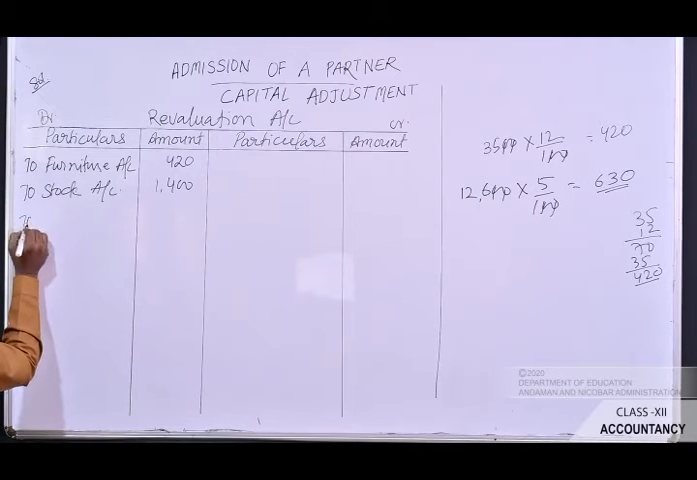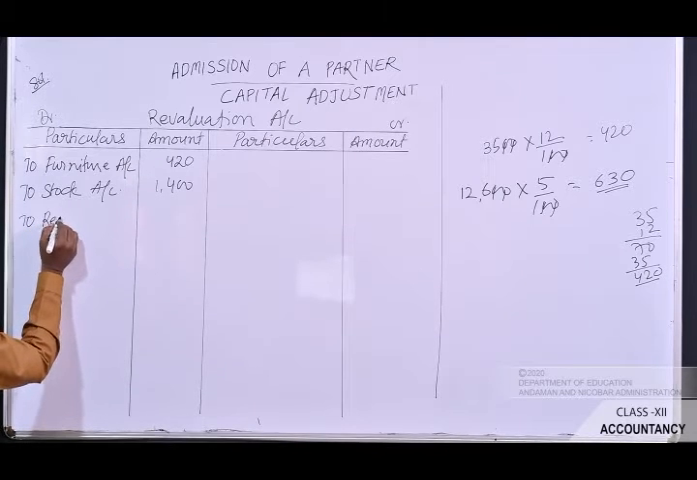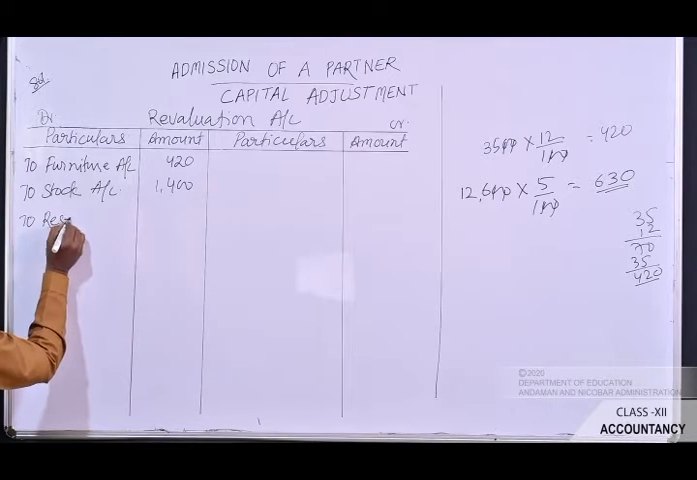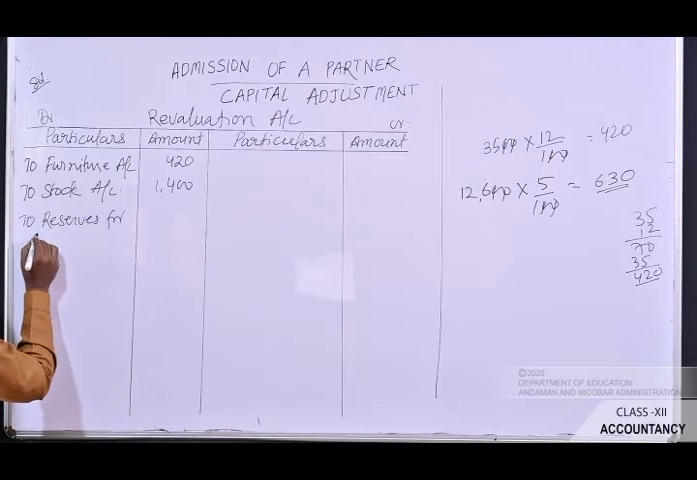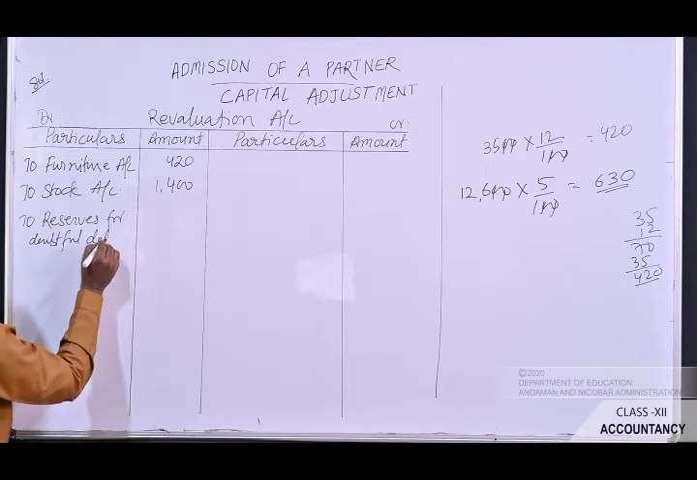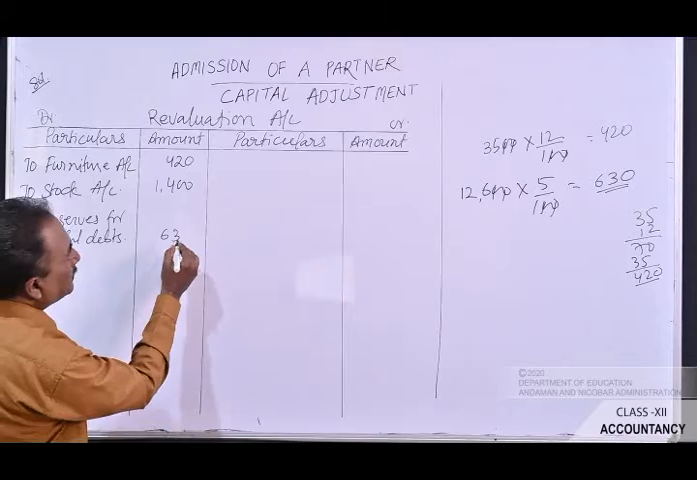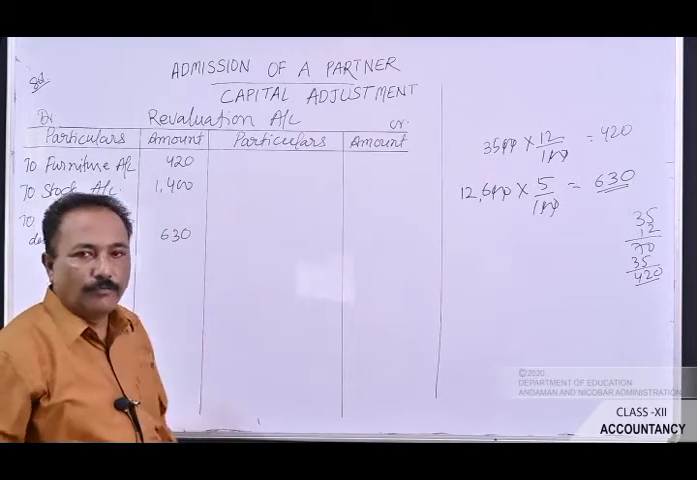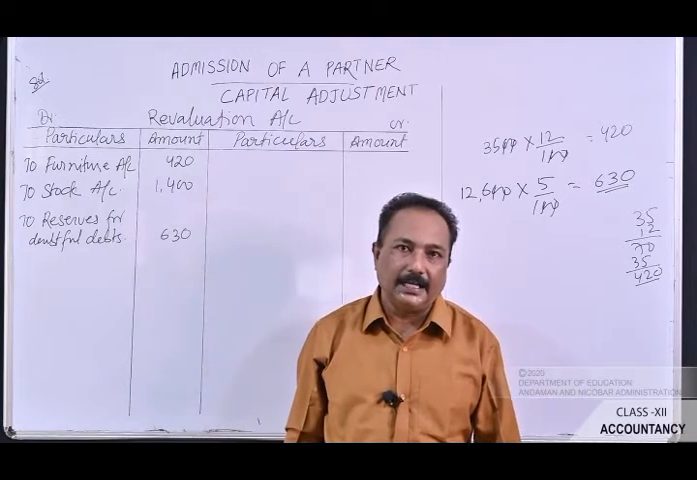So that you have to write on the debit side, because the reserve has been created. Reserve for doubtful debts, and this is rupees 630. So we have recorded this amount. Let's pass on to the next information.